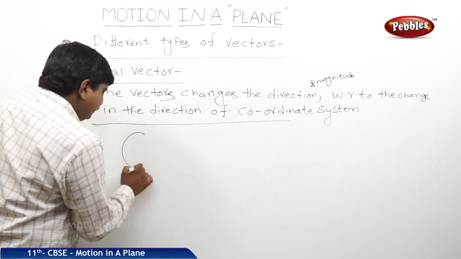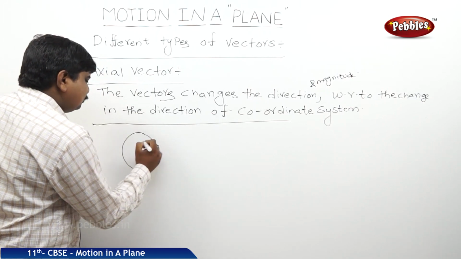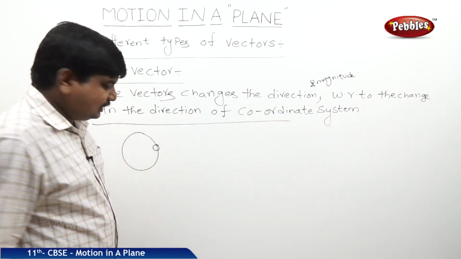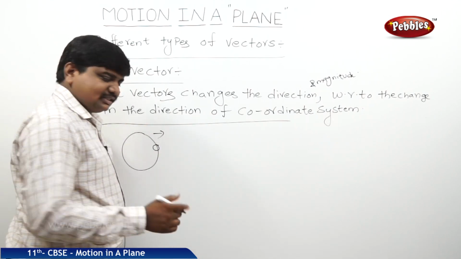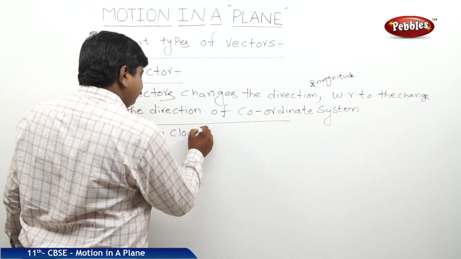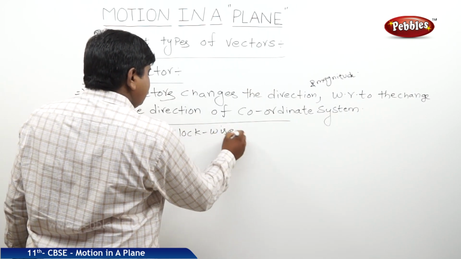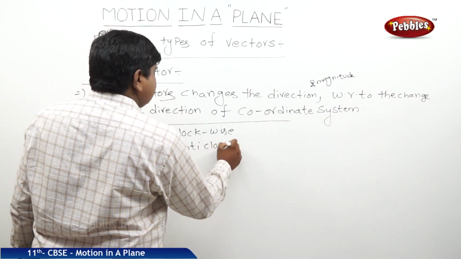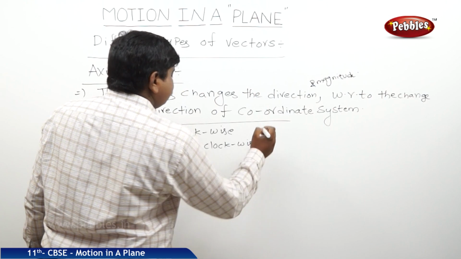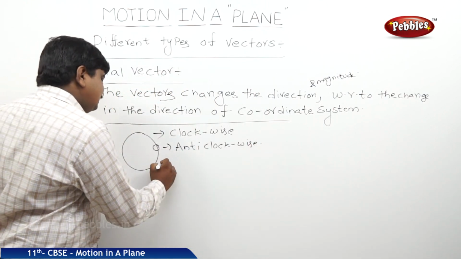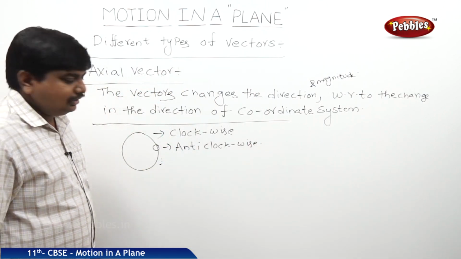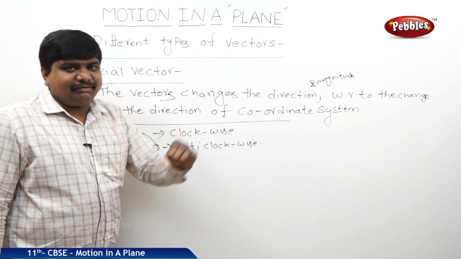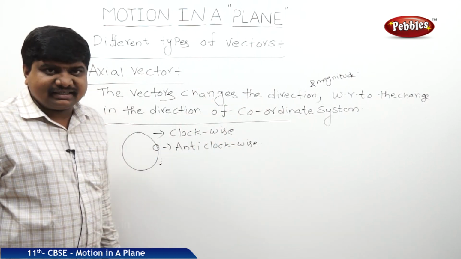Let us suppose a body under circular motion. If a body is doing rotations or revolutions in circular motion, there are two types of possible rotations: first is clockwise, second is anti-clockwise. In the clockwise direction, let us suppose the angular momentum is mvr, but in the anti-clockwise direction, the angular momentum is minus mvr, where the minus indicates the change in direction.